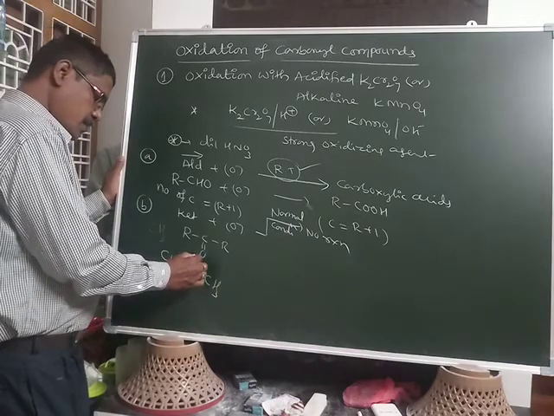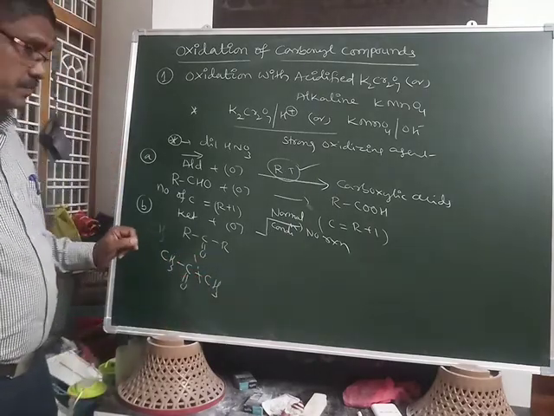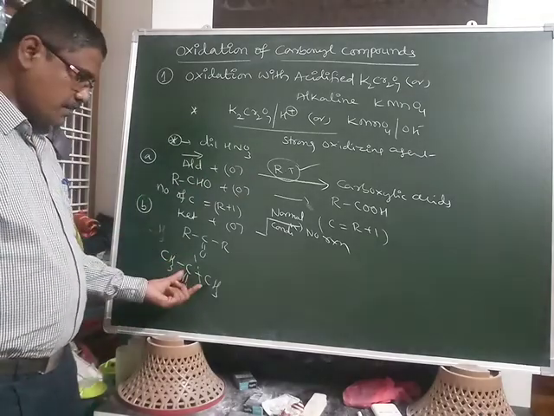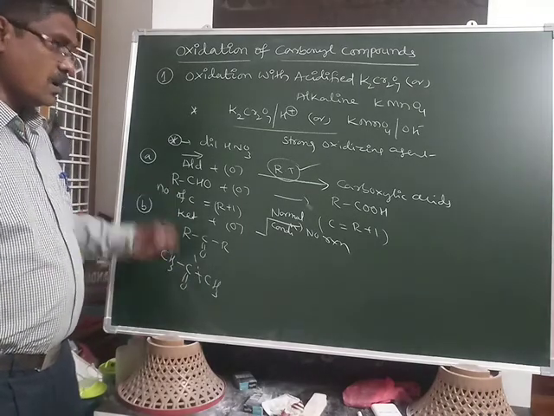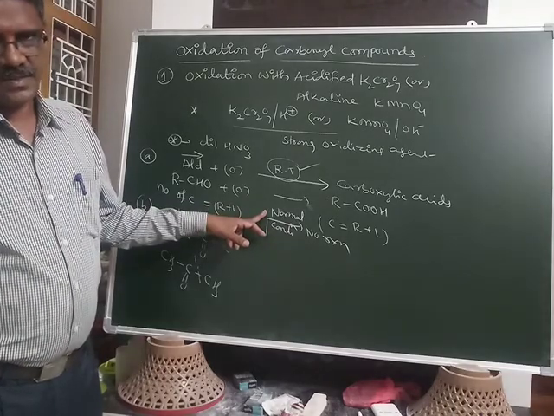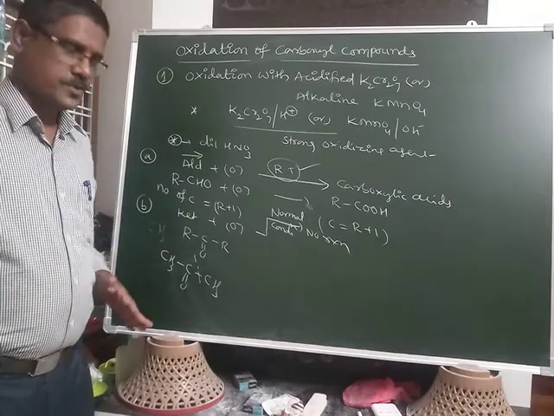Here C-C bond cleavage is required to oxidize into the carboxylic acid. That much energy is not available at normal conditions, meaning room temperature and normal pressure.